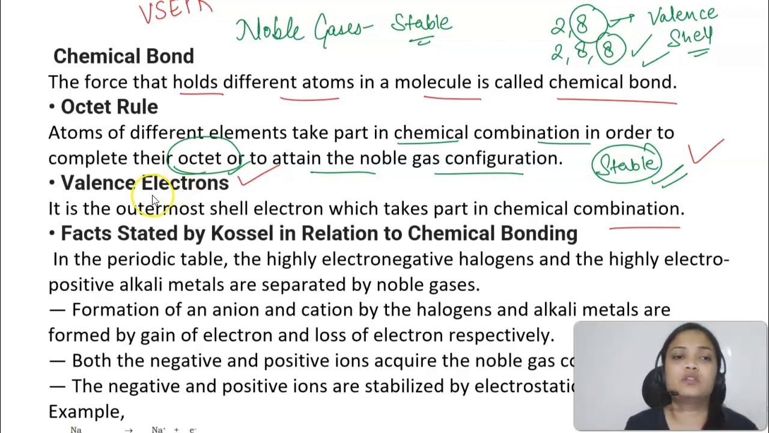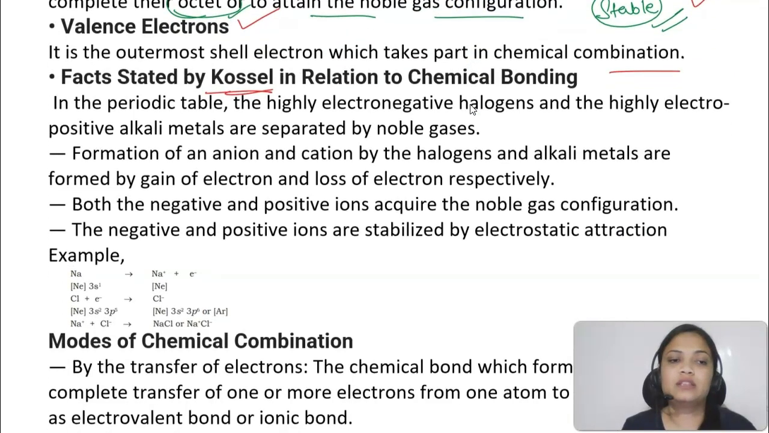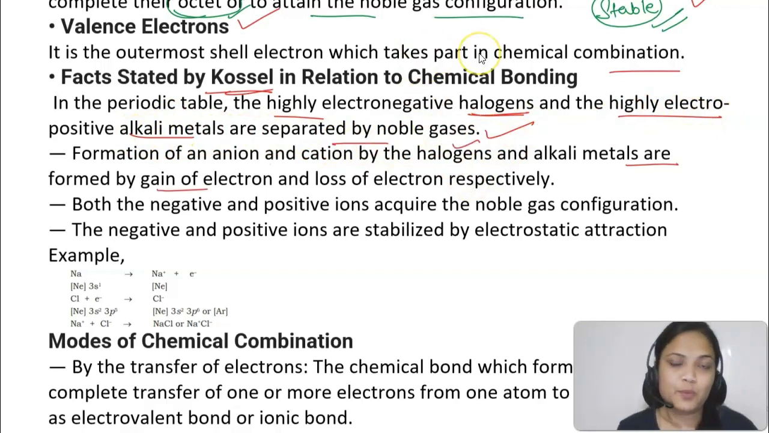But it was Kossel and Lewis's theory which gave some logical explanation, which was the first one actually to give some logical explanation regarding chemical bonding. So what did Kossel say? He said that in the periodic table, the highly electronegative halogens and the highly electropositive alkali metals are separated by the noble gases. Next point is the formation of an anion and cation.